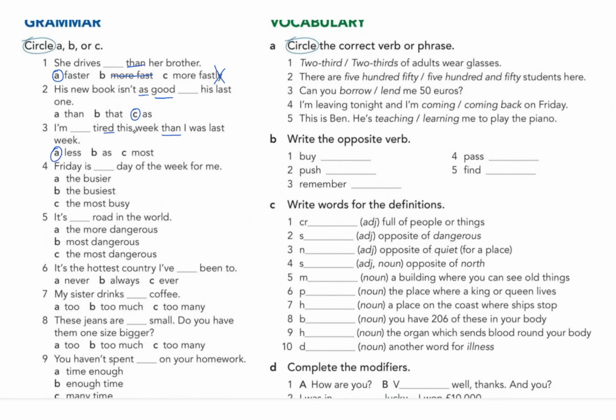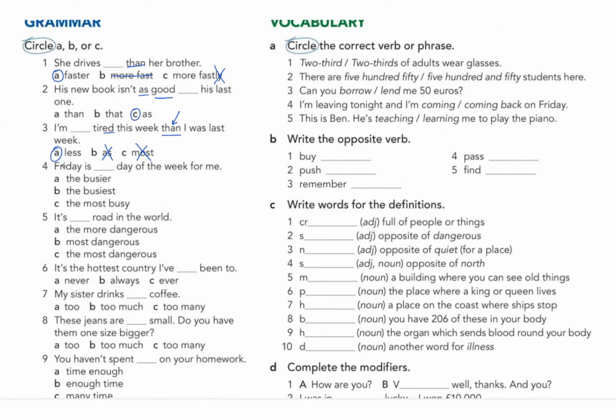I'm less tired this week than I was last week. I can't use as because I must have another as, in which case we don't have here. So that's not the option. Most we use for superlative, but here we're talking about comparative. That's why A will be the right answer, guys.